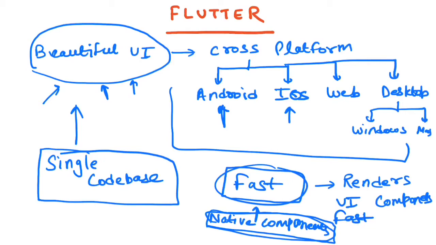So that's why the graphics are rendered very quickly, and that is one of the biggest advantages: the apps built using the Flutter framework are quite fast compared to other frameworks, because it communicates with the components natively. It doesn't use any bridges in between. It doesn't use any web view kind of thing which renders your UI onto a browser within mobile devices. It works natively, and that's why it is fast compared to other frameworks.